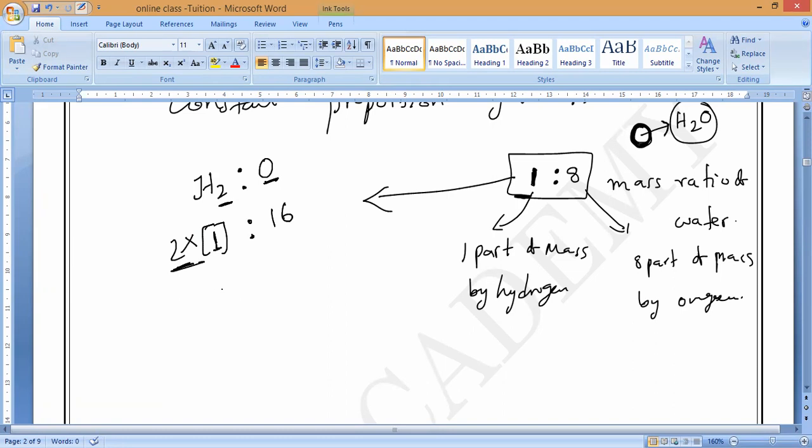So for hydrogen it is 2, and for oxygen it is 16. Always we should write in the lowest fraction. Both are even numbers, divisible by 2. So 2 ones are 2, and 2 eights are 16. So that is 1:8.